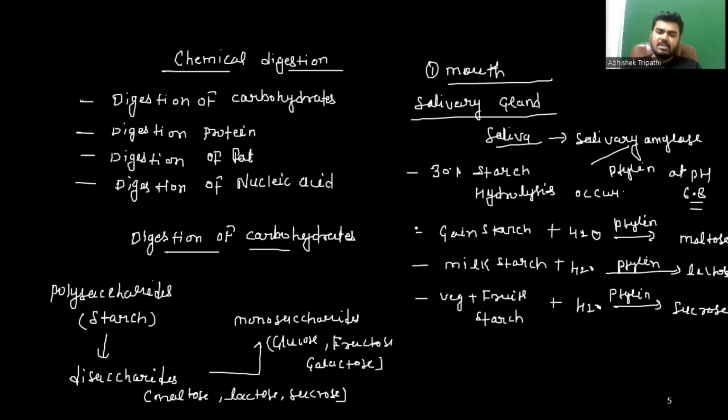So what is this, guys? These are starch, and starch is a polysaccharide. And these maltose, lactose, and sucrose are disaccharides. So finally, in the mouth, 30% starch hydrolysis occurs, and this salivary amylase converts polysaccharide into disaccharide. Clear? Now what will happen? After that, the food enters into the stomach region.